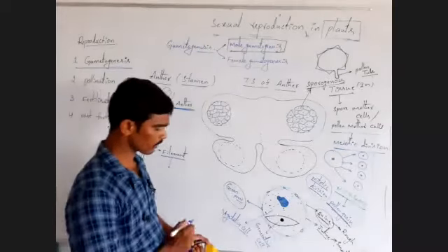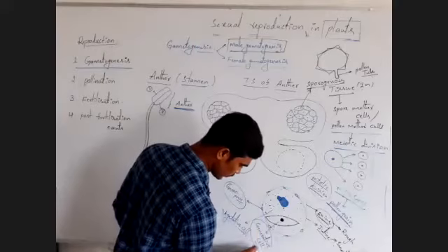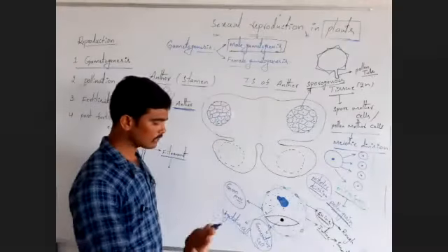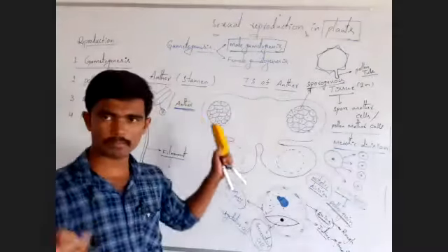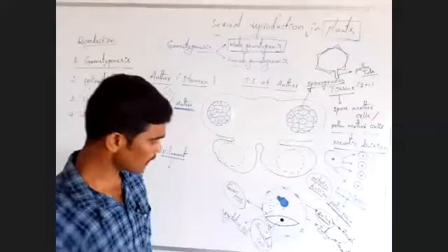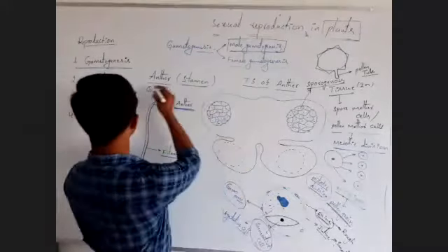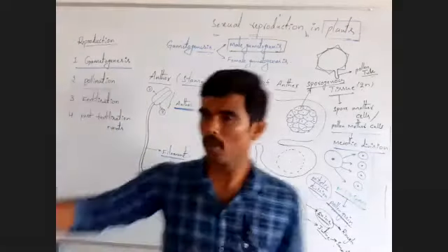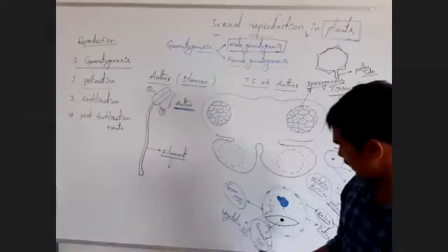Next term, another important one: generative cell. Remember, the generative cell is a very important cell in the male reproductive part, because after the pollination process, what will happen?